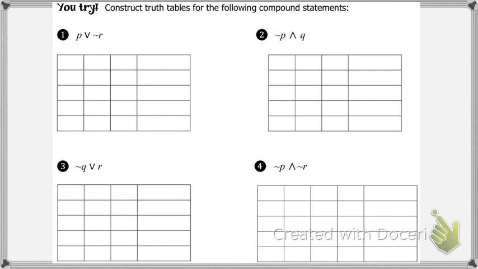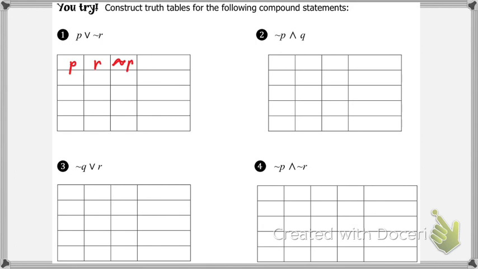P or not R. So what's it say is the first thing we're going to include columns for? The statements. So in this case, we have P and we also have R. I know it shows up as not R, but we're going to put normal R in there, and we'll see why in a bit. So put P and R in there. We don't have Q because Q's not in there. So now we did the normal statements. What comes second? Elizabeth? Not R. Any negations? So we're going to put not R in there.